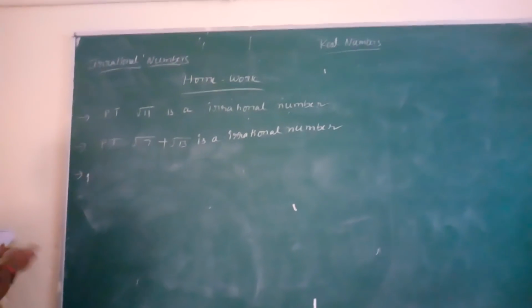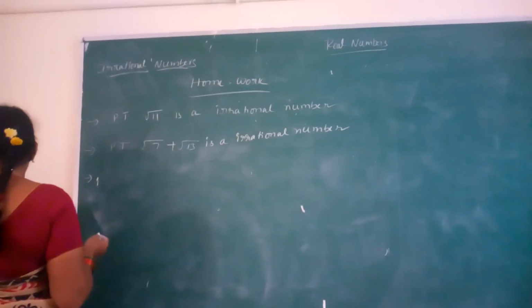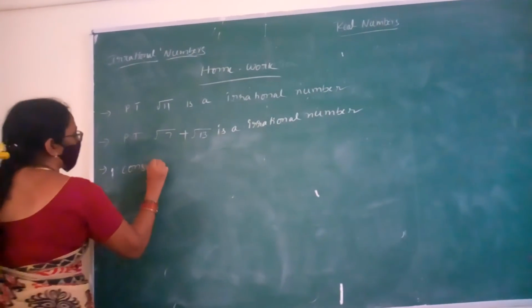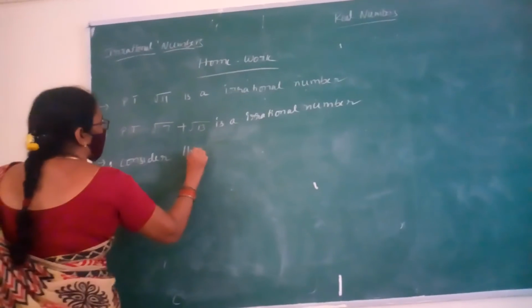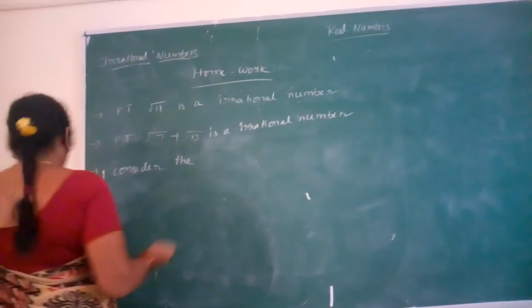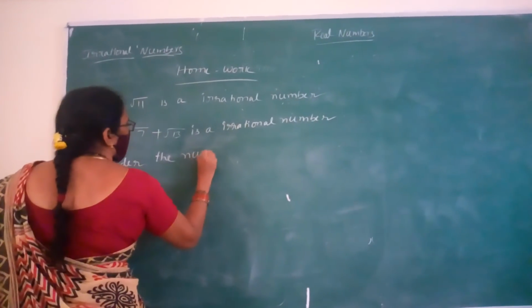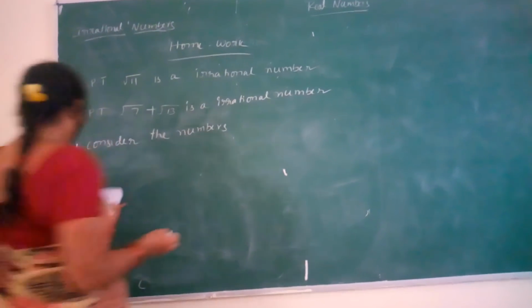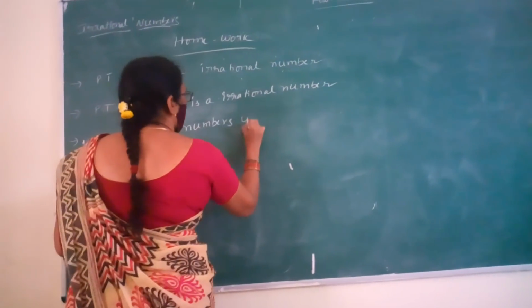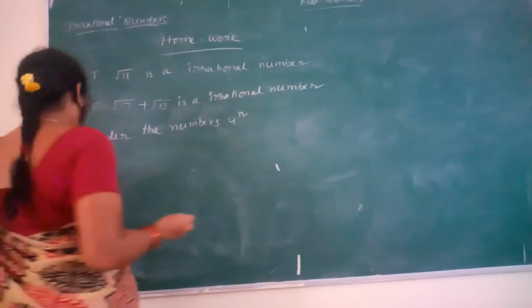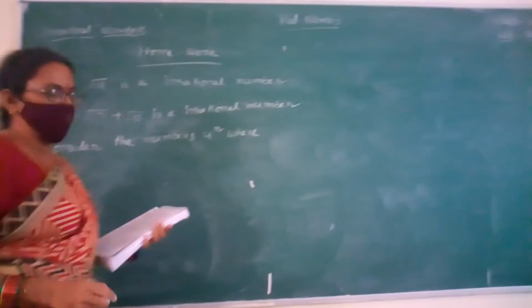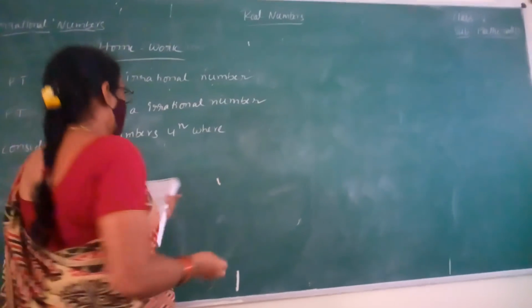Consider the numbers 4 power n, where n is a natural number.